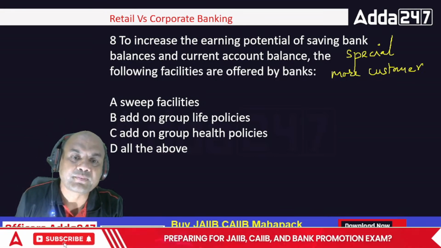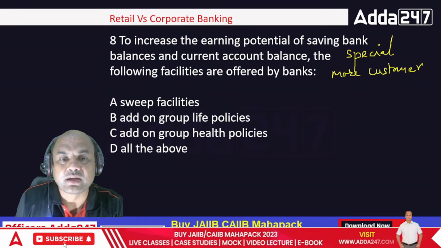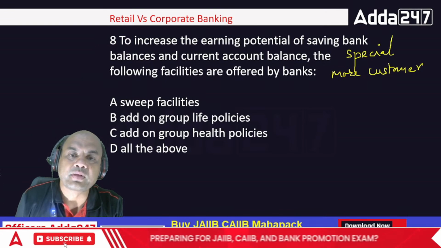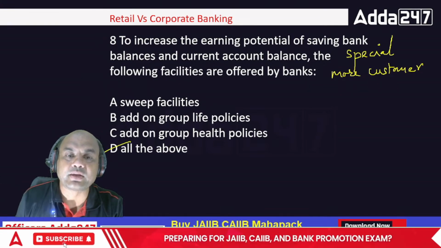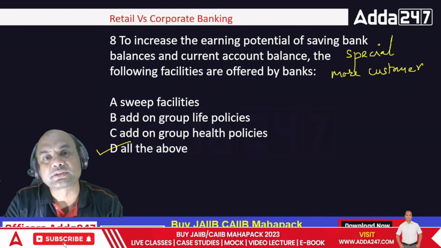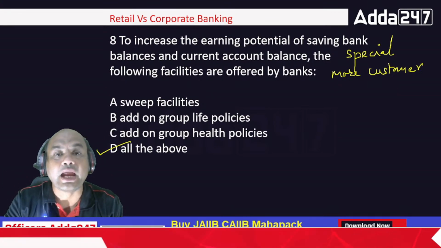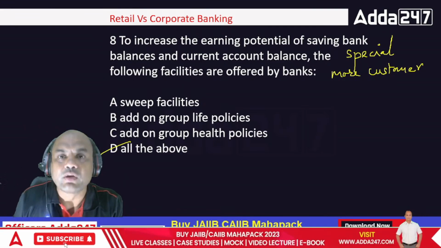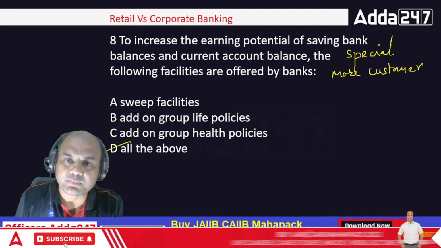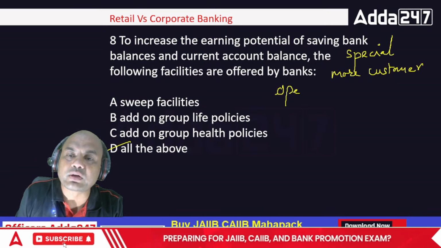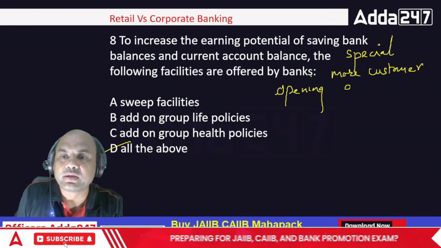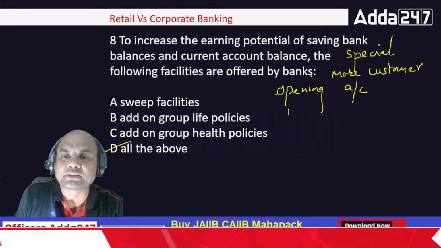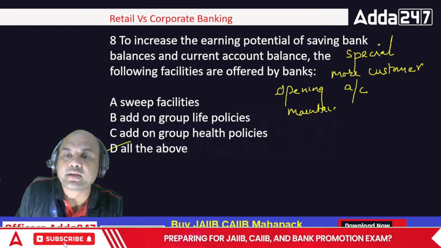Is it sweep? Is it add-on group life policies? Is it add-on group health policies and all of them? So special features means it will be all of the above. I'll have to give all these features. Only then the customer will open the bank account and he or she will maintain good balances in those accounts. Remember, one thing you must always remember. Opening a savings account is not the target. The target for this account is maintaining balance. Maintaining balance is the main target.